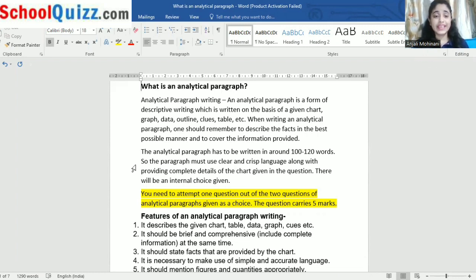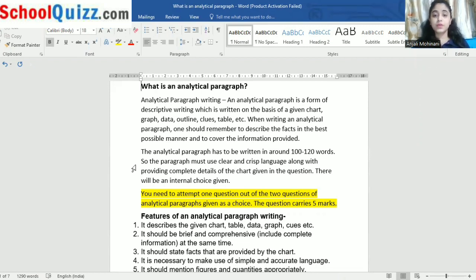Means we write everything in detail, on the basis of a given chart, graph, data, outline, clues, tables, etc. When writing an analytical paragraph, one should remember to describe the facts in the best possible manner and to cover the information that is provided to them. So it should be in detail, it should give the outline of the graph or everything that is given to you, and it should cover the information that is provided to you.